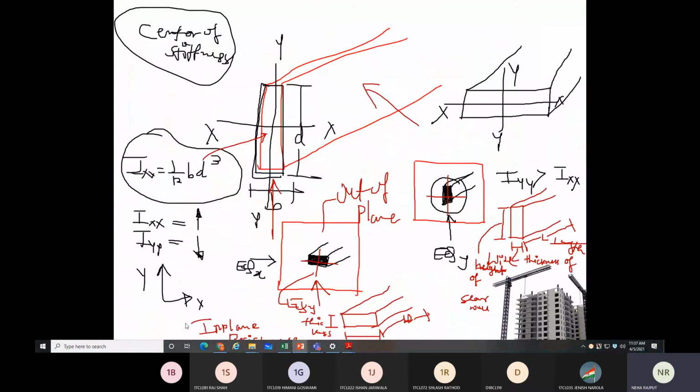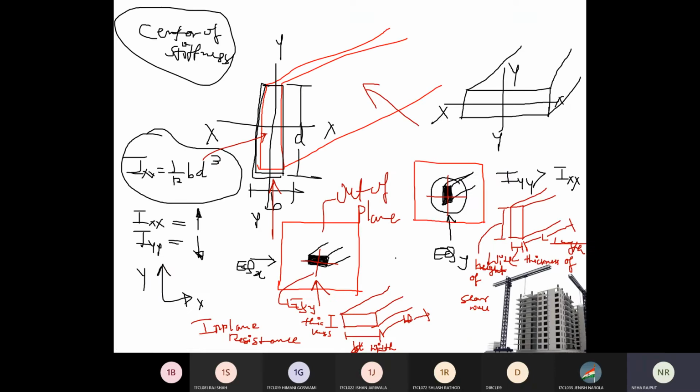Length means, if the wall is placed like this, then length means this value. This is called the length. And if it is placed horizontally like this, so this is the length, right?